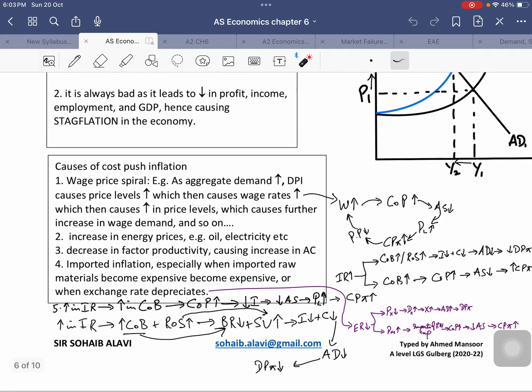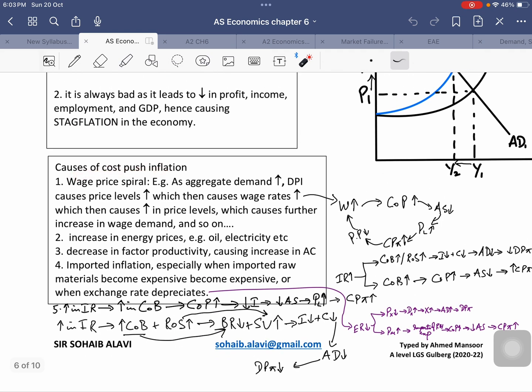Right? Now, what are some of the important causes of cost push inflation? There are 5 main causes of cost push inflation. Number one is wage price spiral.